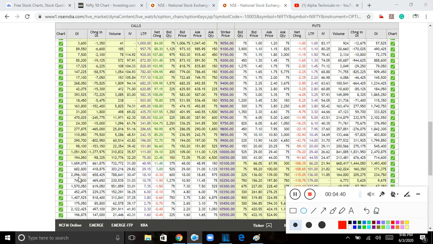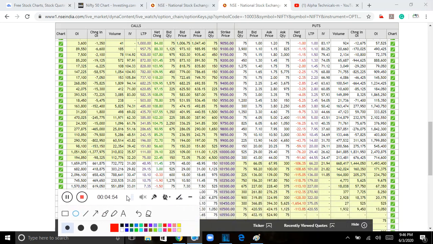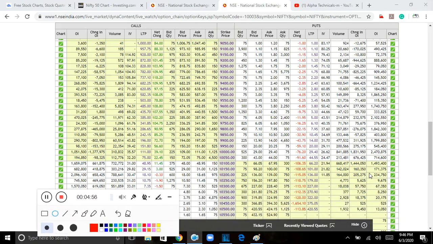Okay, there is a huge OI build-up of 20 lakhs. In 10,100 it is a 16 lakhs OI build-up. Here they have covered 13 lakhs OI. That means when the market went up, they have covered it. Now we can see here on the put side they have covered all the bottom positions and they have come up, and then when the market fell today, 9800 also has been covered here. You can see here 9800.